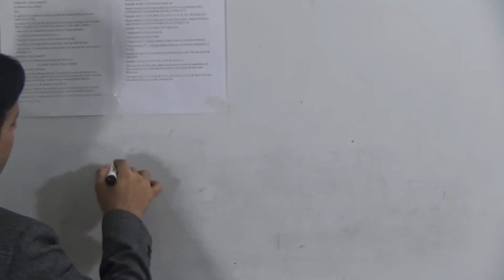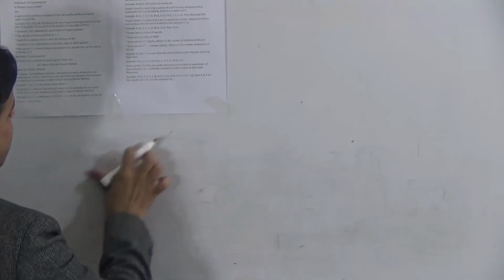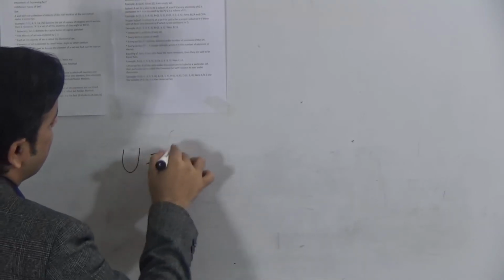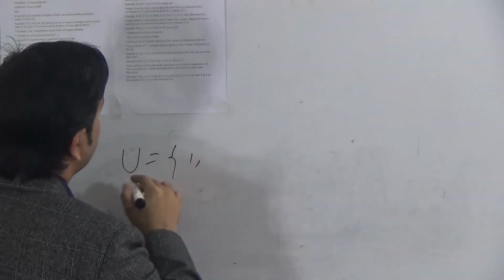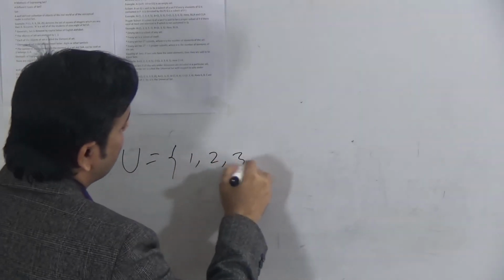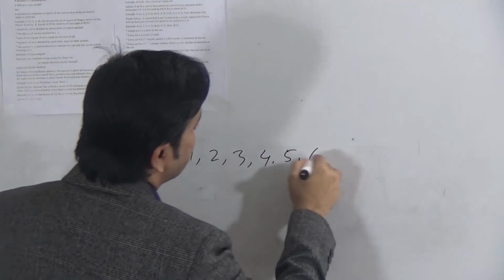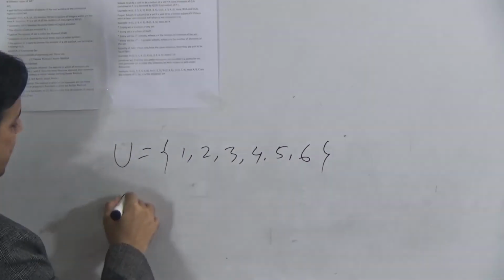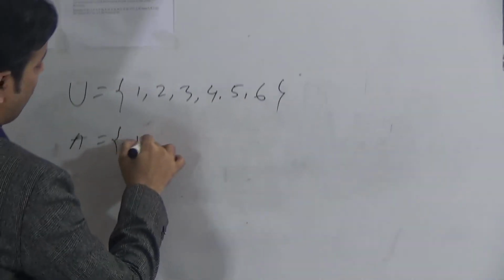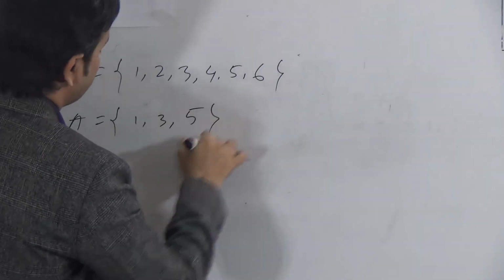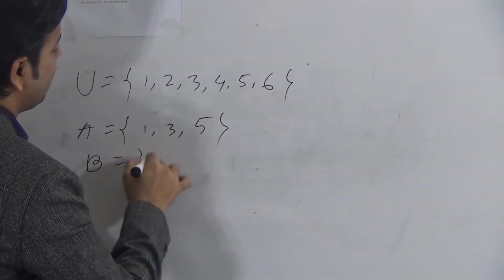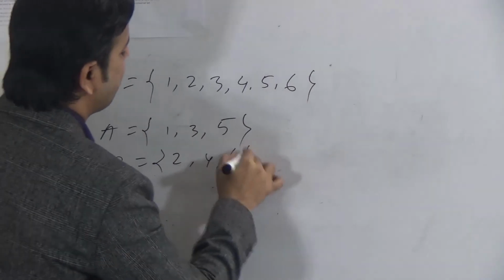Dear students, suppose U is a set of 1, 2, 3, 4, 5, 6. A is a set 1, 3, 5. B is a set, that is 2, 4, 6.